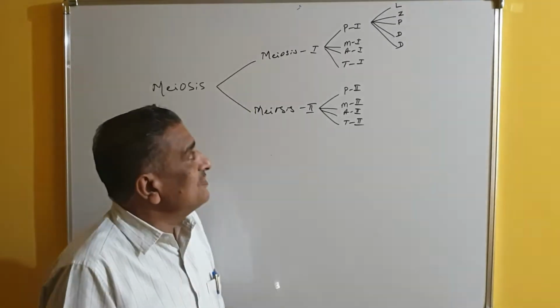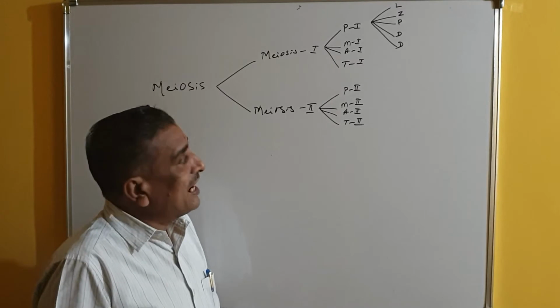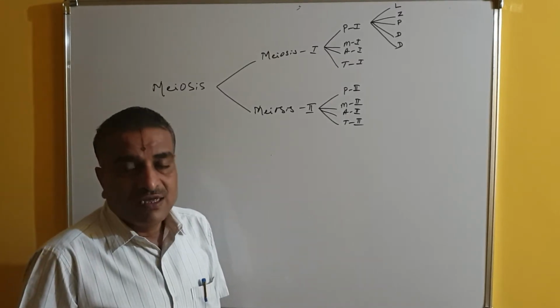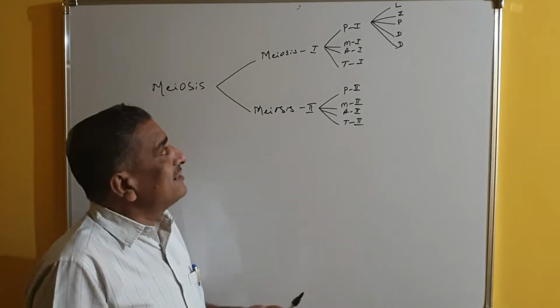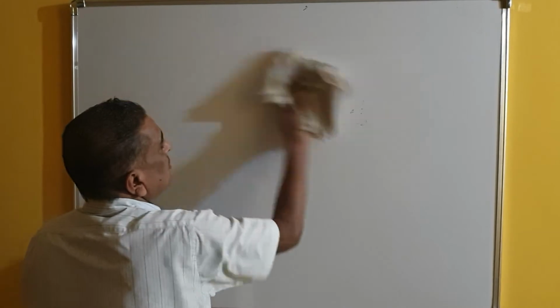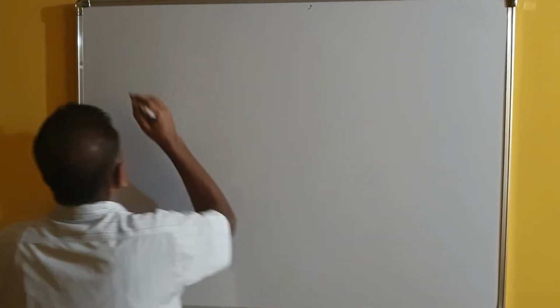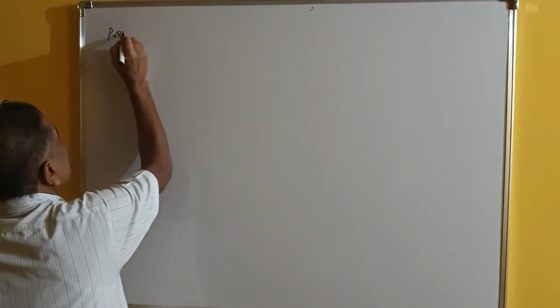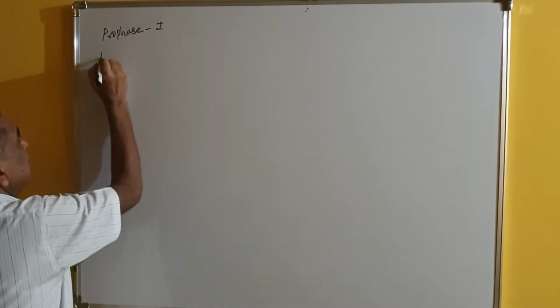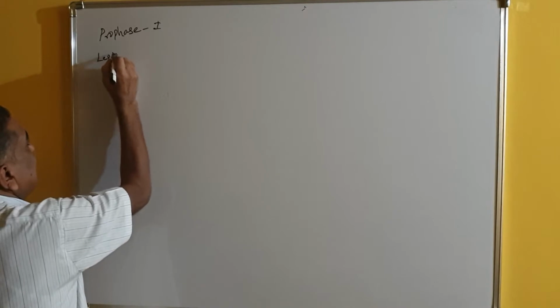Now let us start with meiosis 1, and before that we have to start with prophase 1. So the cell is entering into prophase 1. So we are now observing prophase 1.